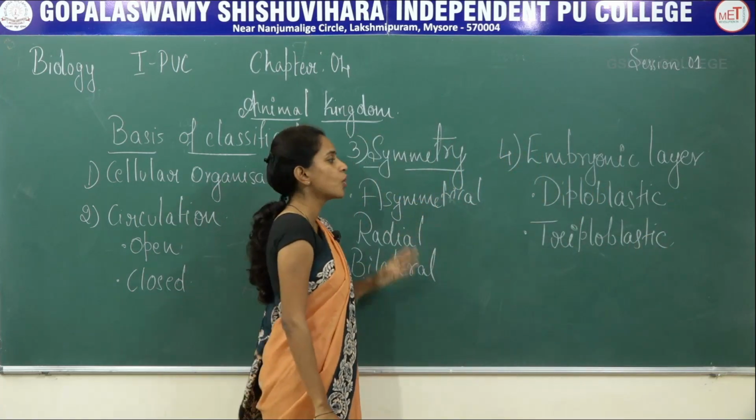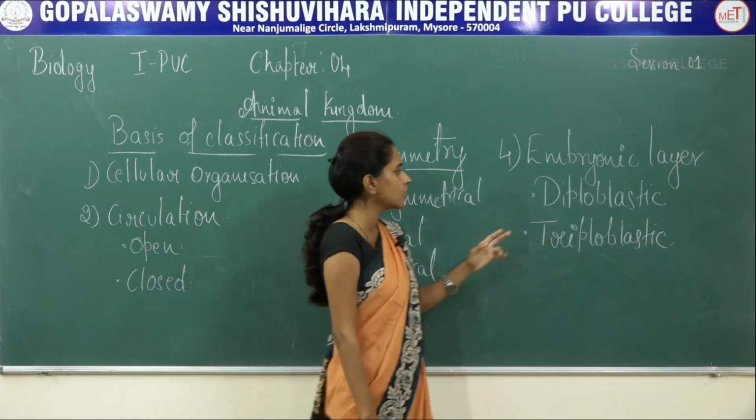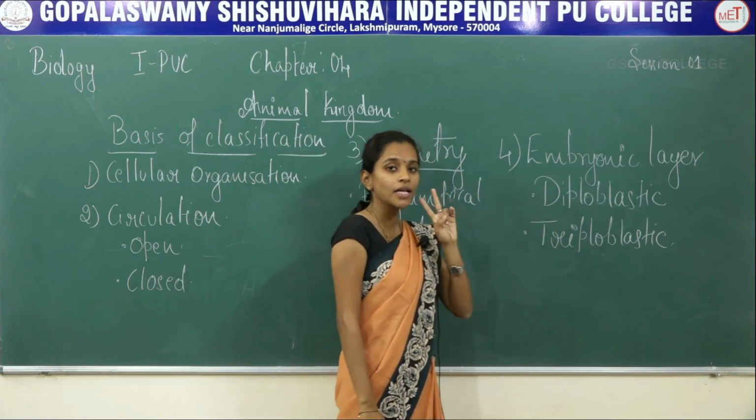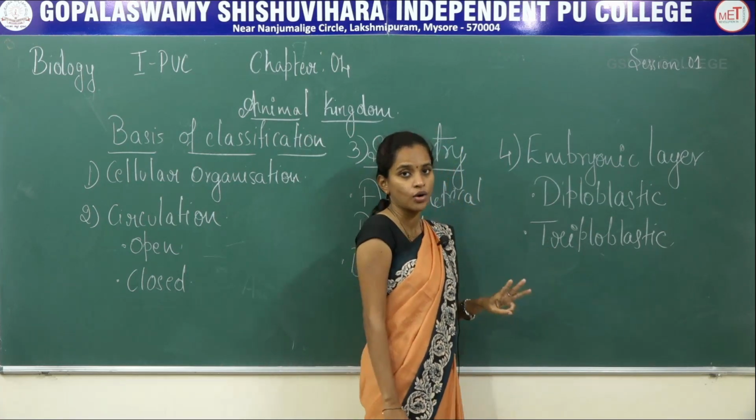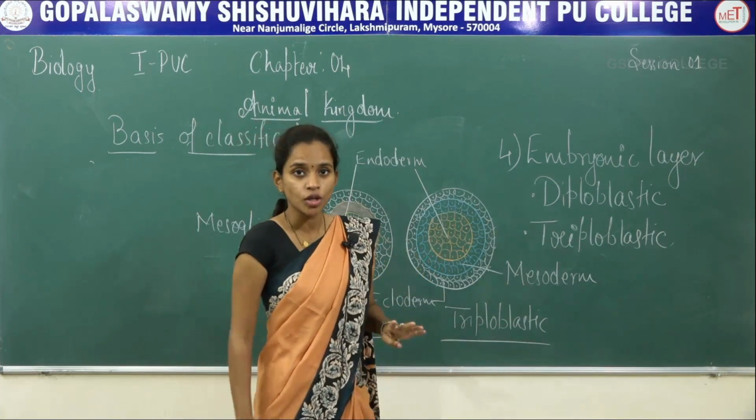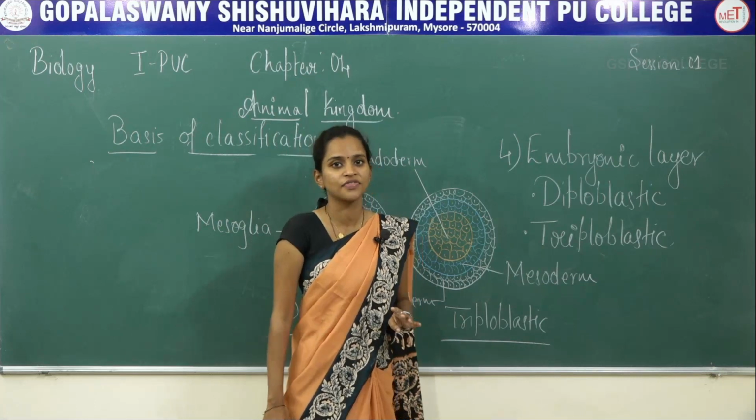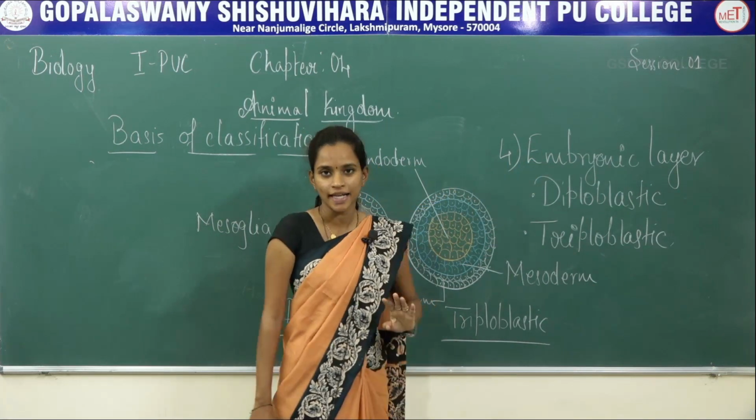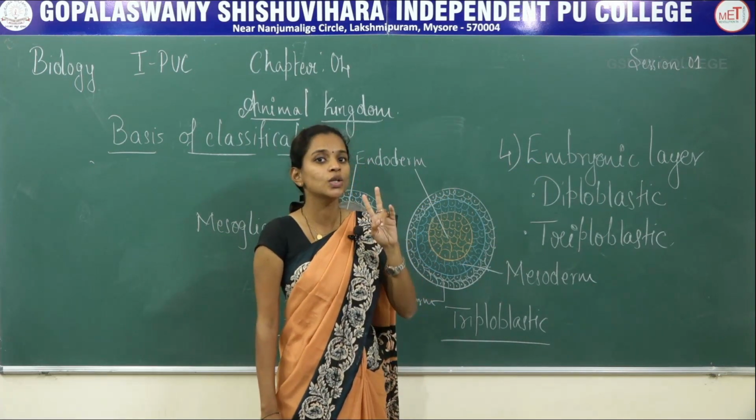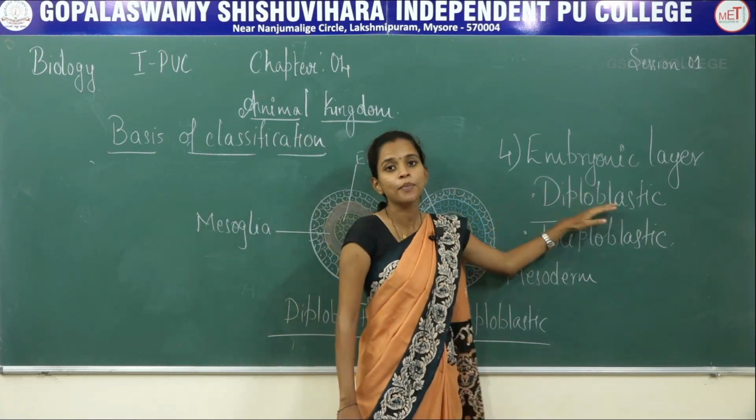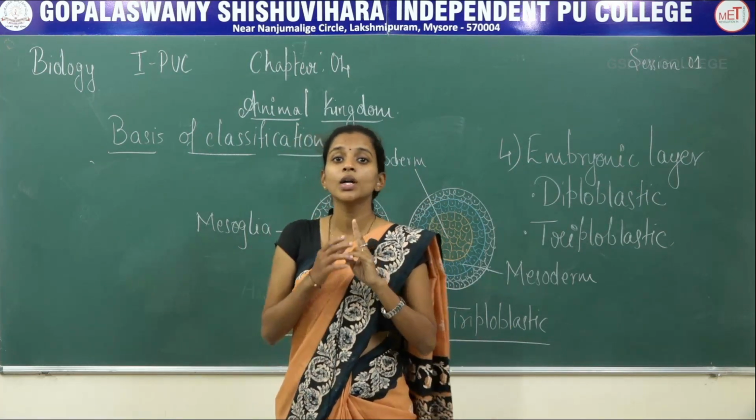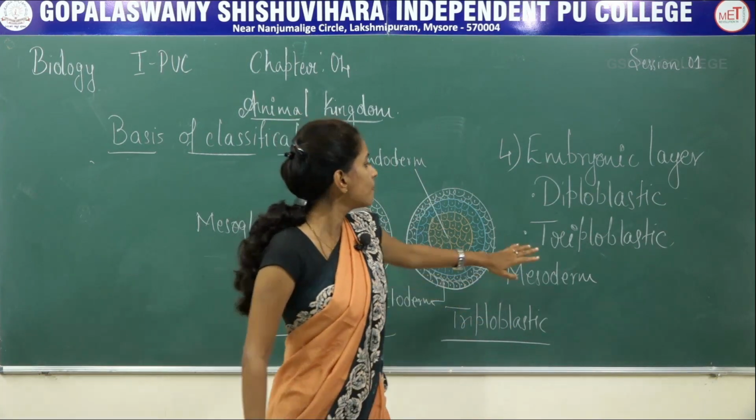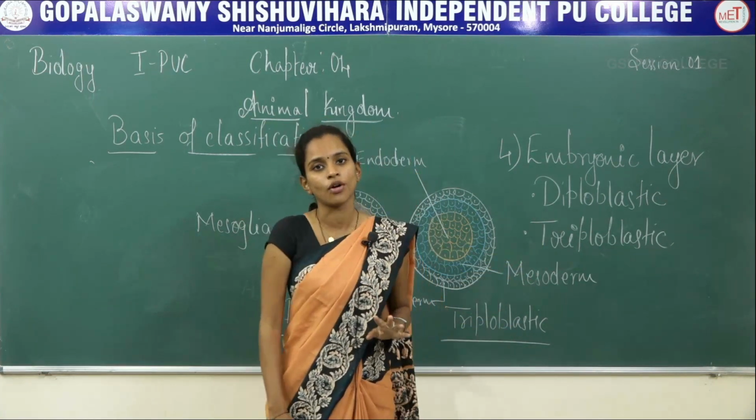Diploblastic and triploblastic. As the name suggests here, you can see diplo means having two embryonic layers and triplo means having three embryonic layers. So the fourth basis of classification was embryonic layer. I did tell you that there are two kinds of categories, diploblastic and triploblastic. Diploblastic have two embryonic layers, triploblastic have three embryonic layers.